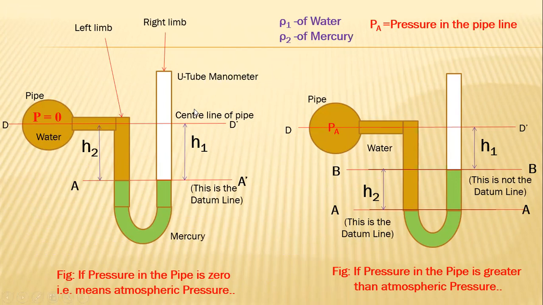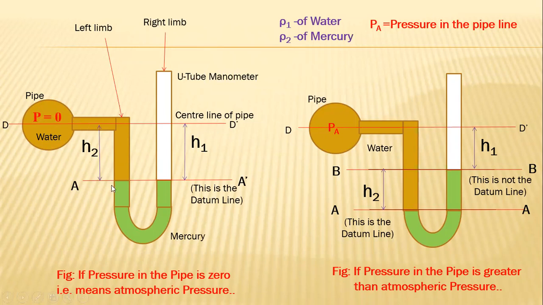See, in this left side figure, the U-tube manometer, one end of this U-tube manometer is open to the atmosphere. Another end of the U-tube manometer is connected to the pipe. Here the circular section is called a pipe, and through this pipe water is flowing. We consider initially there is no pressure in the pipeline. Hence here it is mentioned that P is equal to 0.